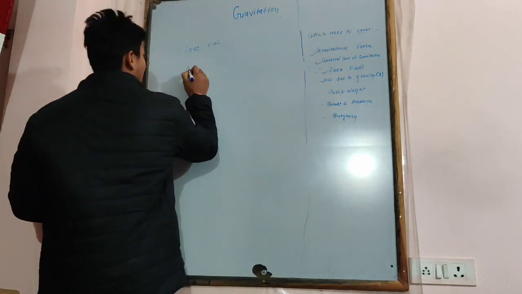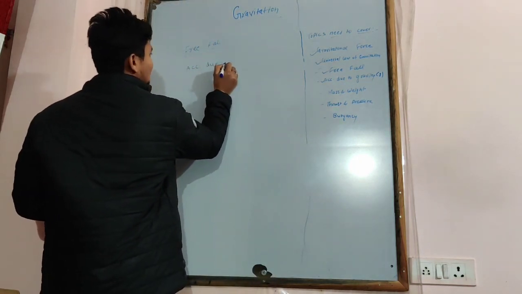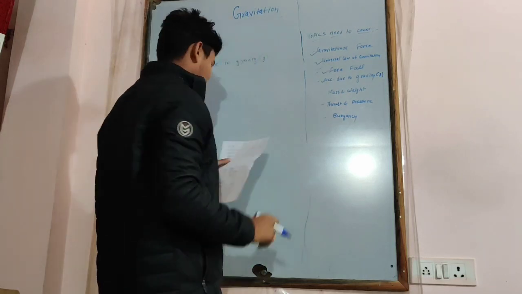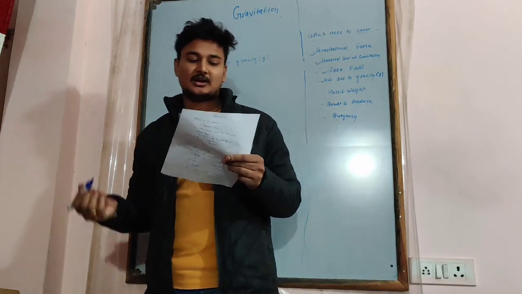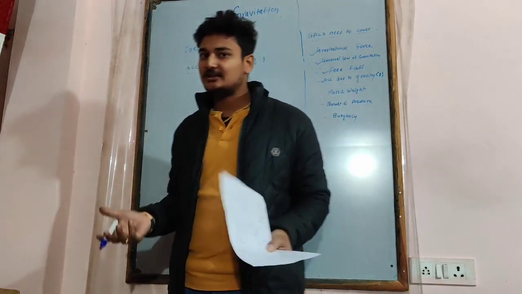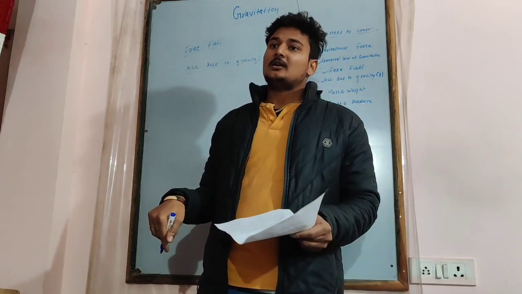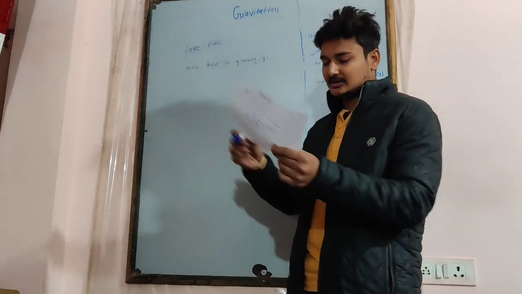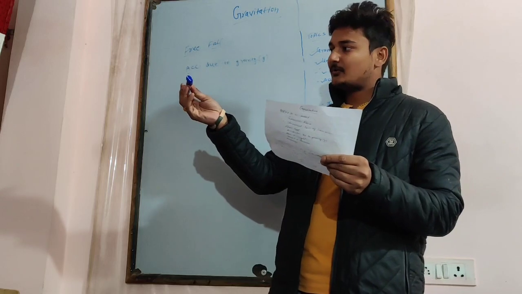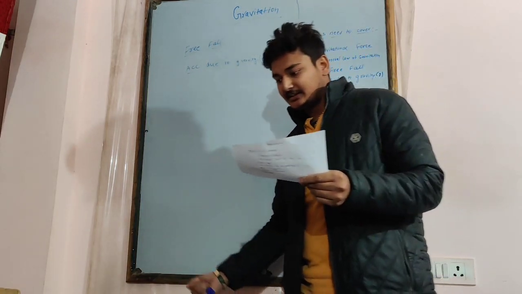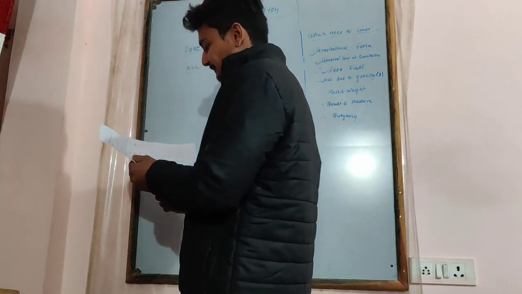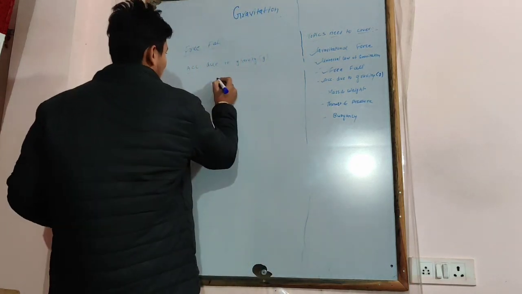Now, acceleration due to gravity. This is a very important topic. It is also denoted by small g. Now we have to derive acceleration due to gravity. When an object falls towards the Earth, there is always an acceleration. This acceleration is called acceleration due to gravity. Now how do we derive it?